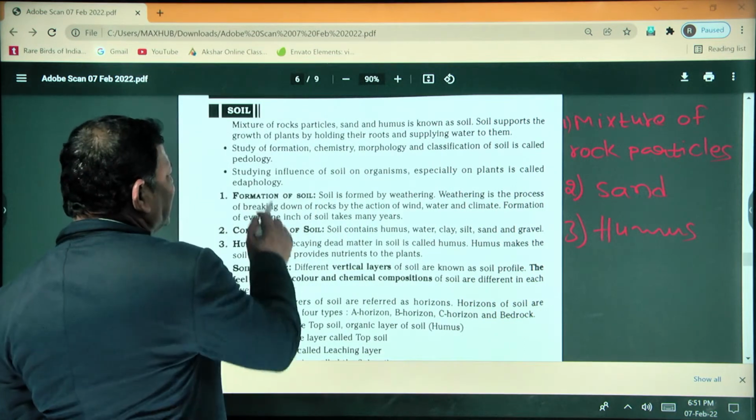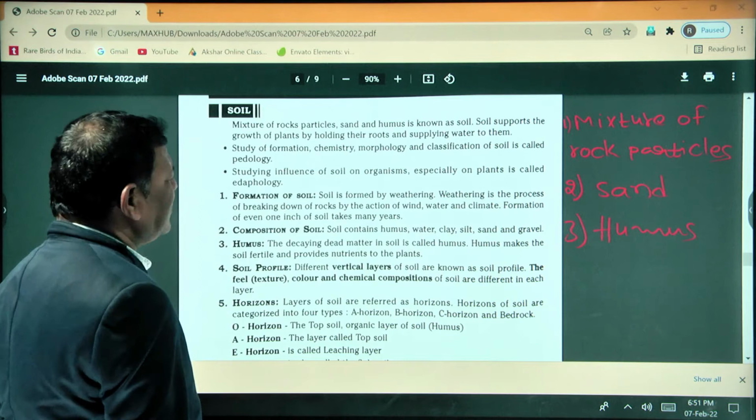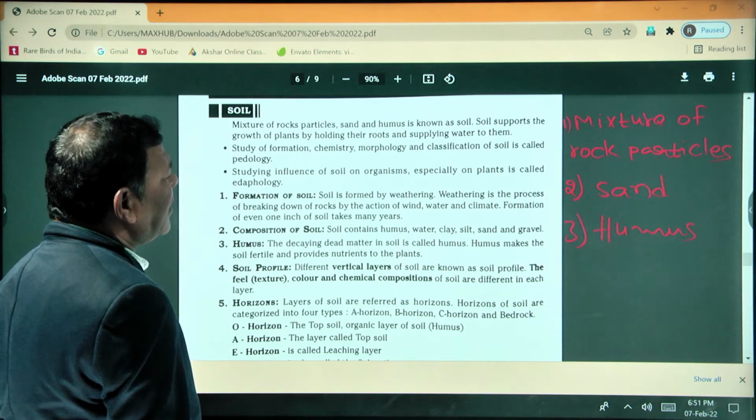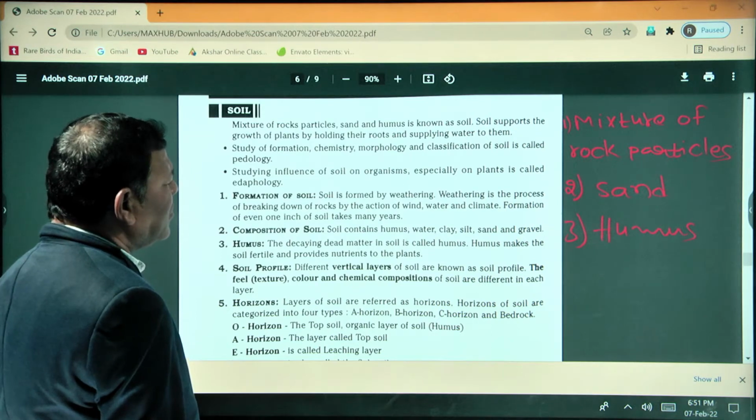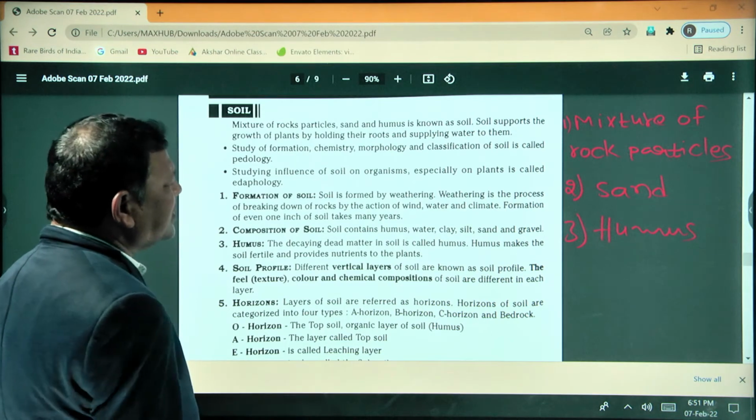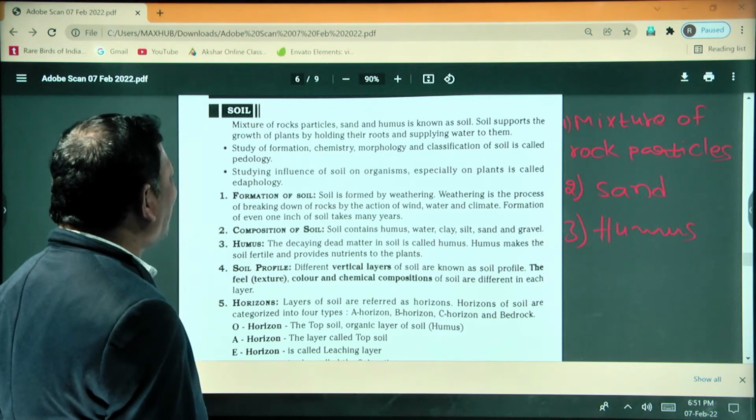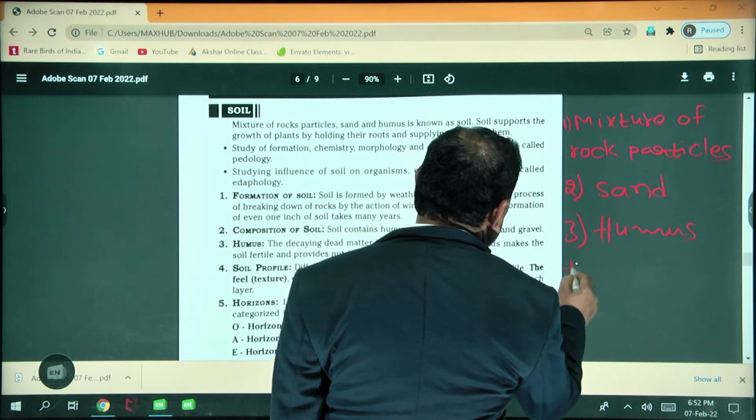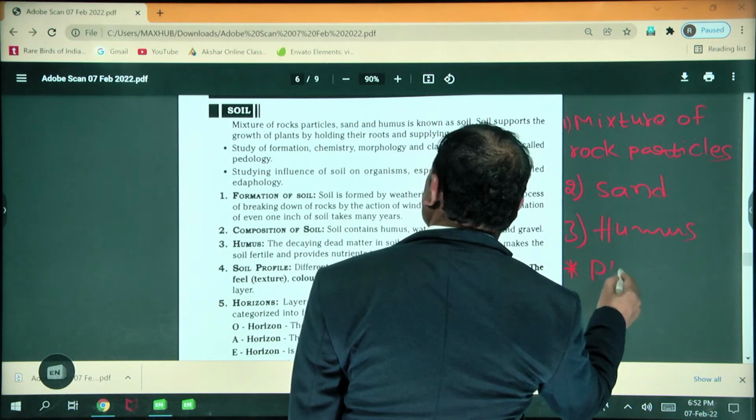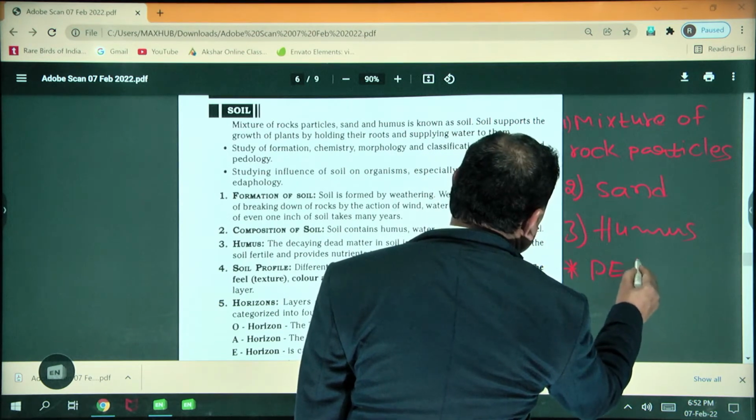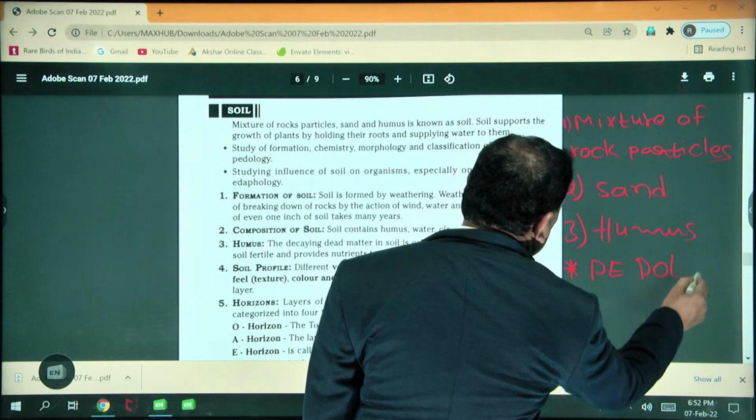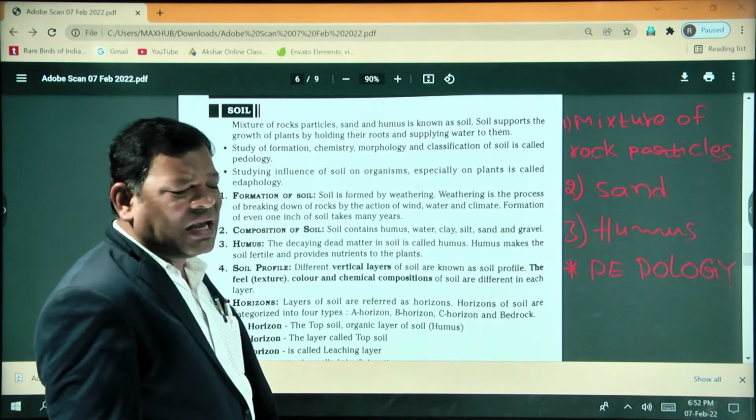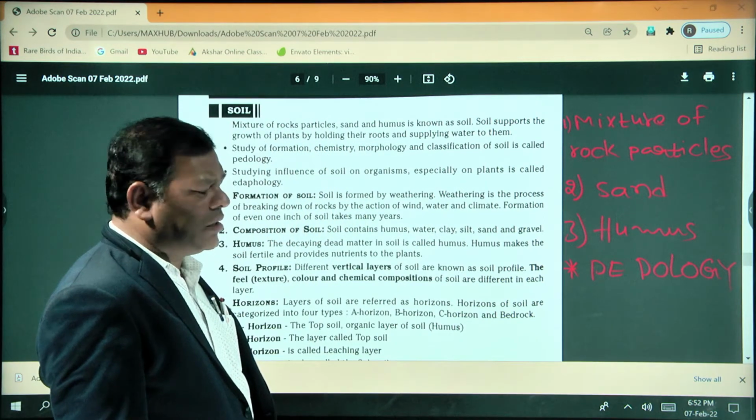Next, the study of the formation of the soil, chemistry, morphology and classification of the soil. In simple words, the study of the soil is called pedology. What is it called? The study of the soil is called pedology.